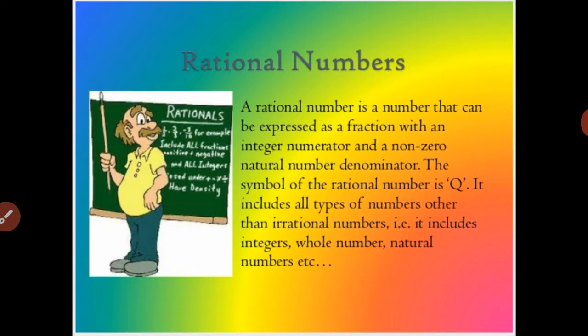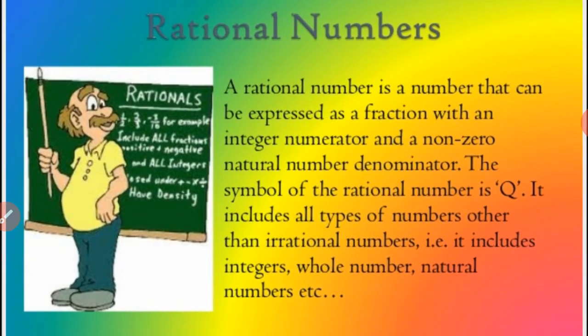Now after this, rational numbers. What are rational numbers? The numbers which can be represented in the form p upon q, where p and q are integers and q is not equal to 0, are known as rational numbers.